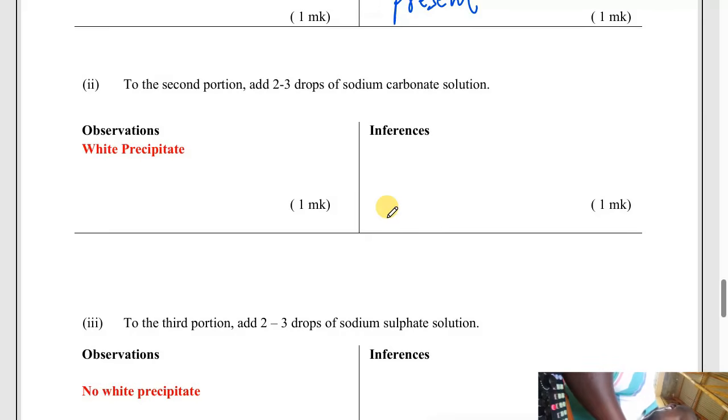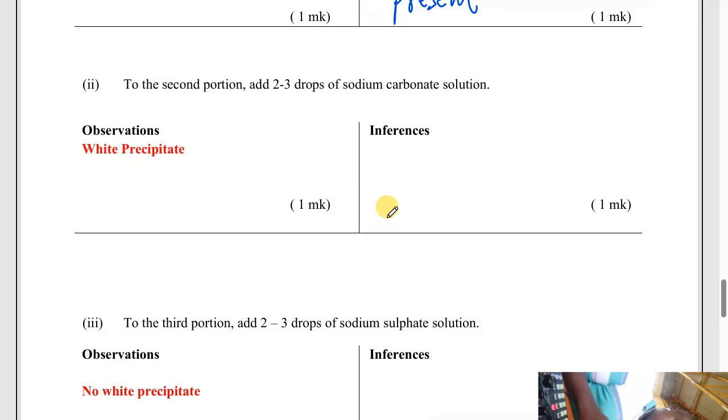Another thing you need to know is that we have talked about sulfates and then carbonates. All carbonates are insoluble. They form a white precipitate, except the carbonate of sodium, the carbonate of potassium, and the carbonate of ammonium. And very important, there is no carbonate for aluminium. Aluminium carbonate does not exist. These are the very important things you need to know.